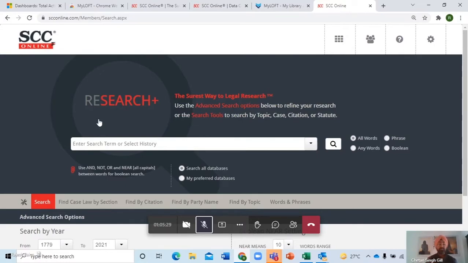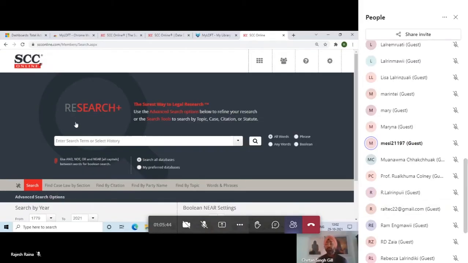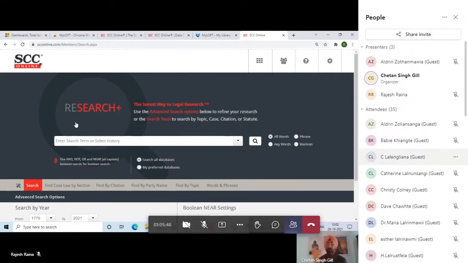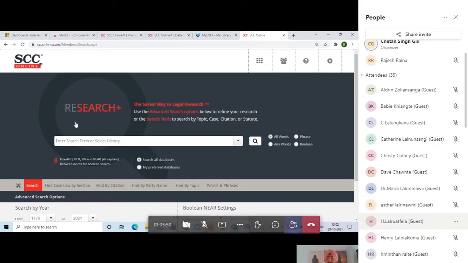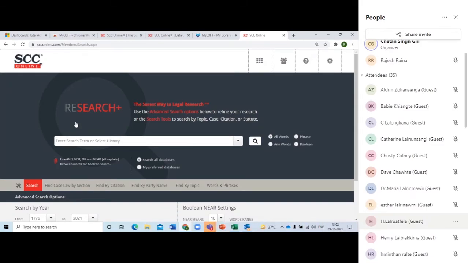Now, usually we have this thing, like I said in the starting, that you ask queries. Now, if I say I want to see judgments on murder where the husband killed the wife and the choice of weapon was knife, what do we do usually? We write: the wife was murdered by the husband, and the knife was used as a weapon. And you start like that.